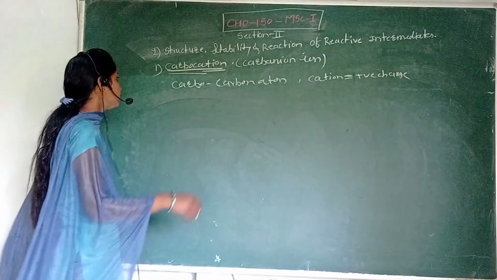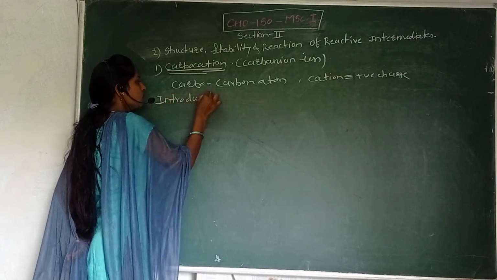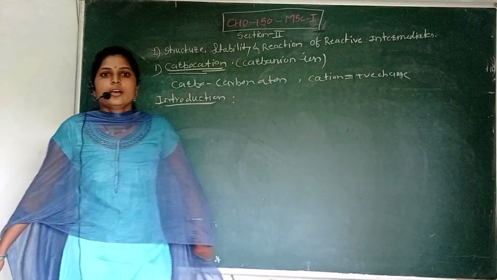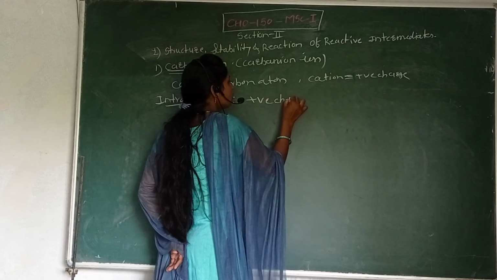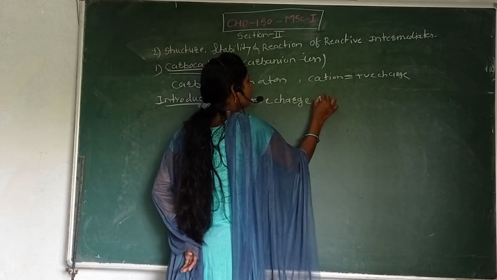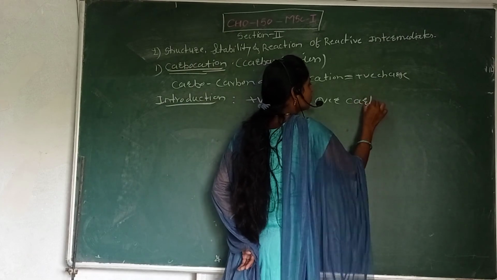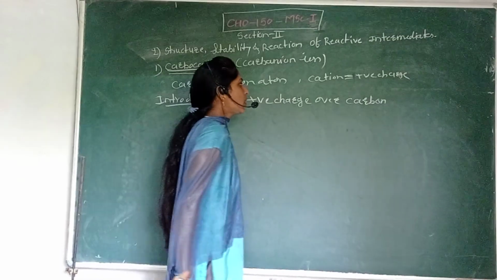So first of all, introduction of carbocation. The species which contains the positive charge over the carbon atom is called the carbocation.